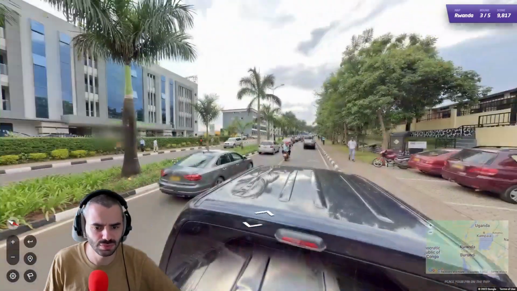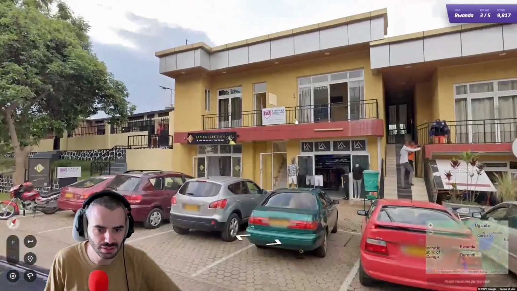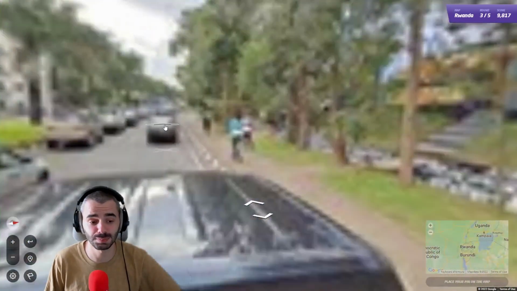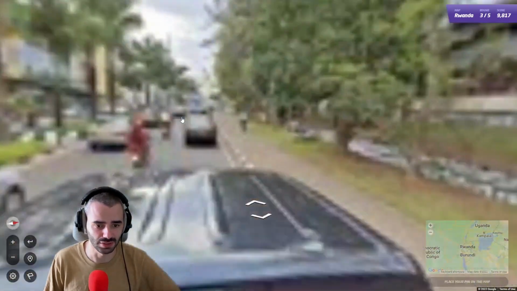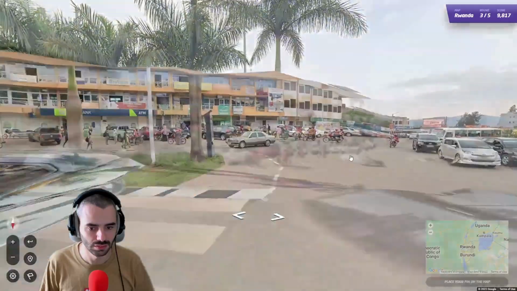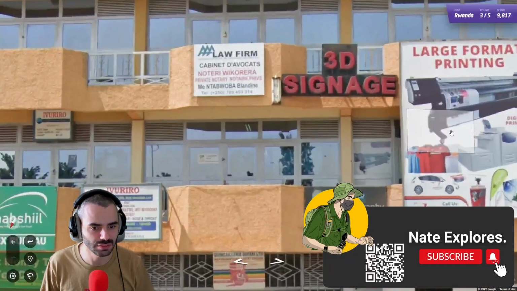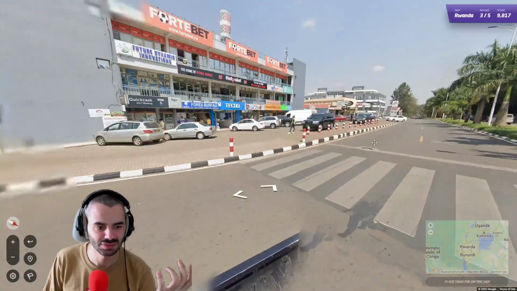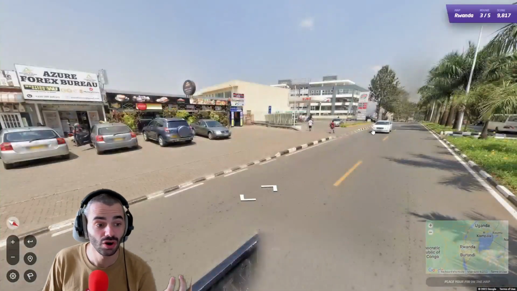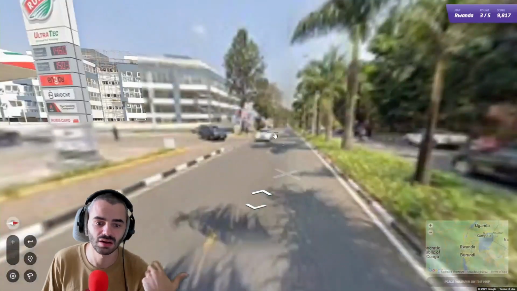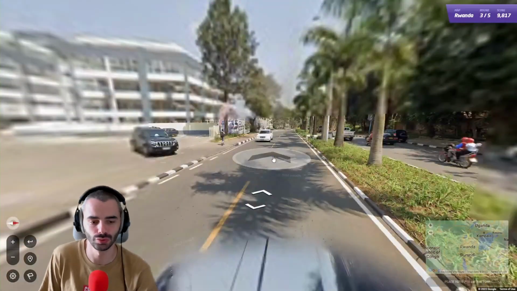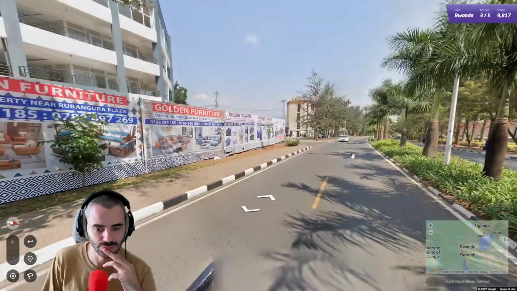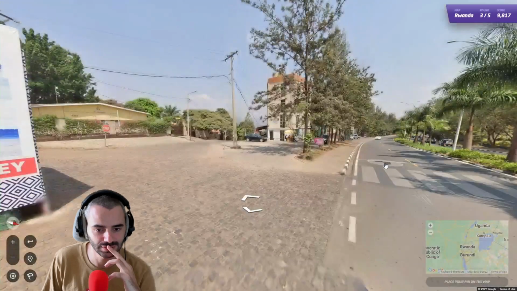There's a very high chance as well that we find some information on the signs around here. Don't hesitate to have a look at this as well, especially if you're in a crowded area, because you have the chance to see the district. And in this example, I don't think there is any district here. Maybe. The district can be found, especially on the hospitals, on places like this. It's important to know the district for such places. In this example, I don't think so. So we're gonna go with our good old street